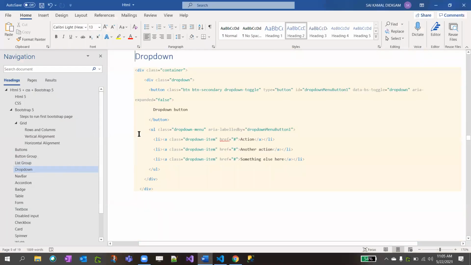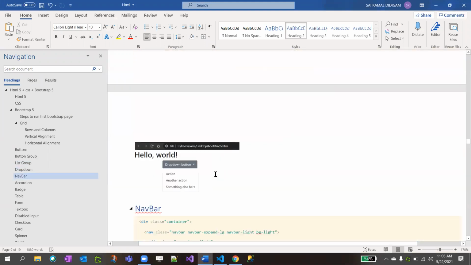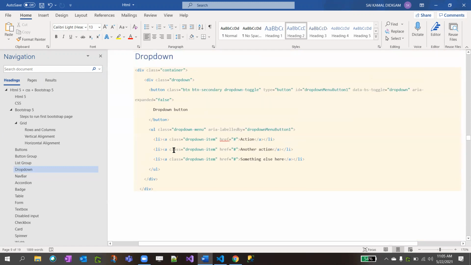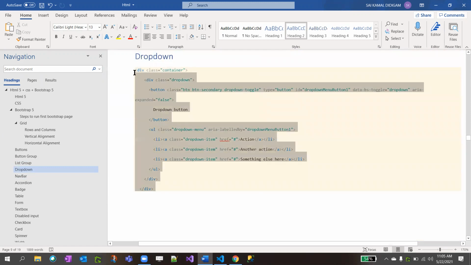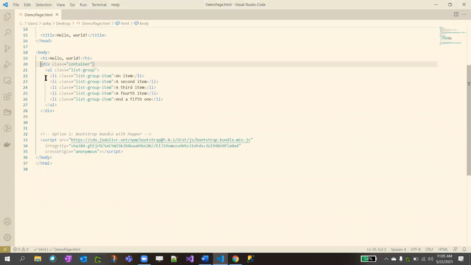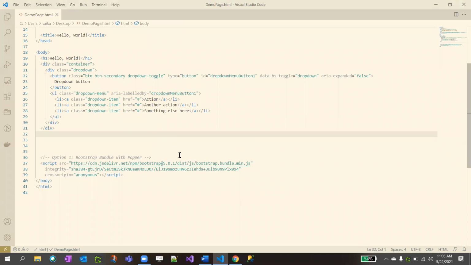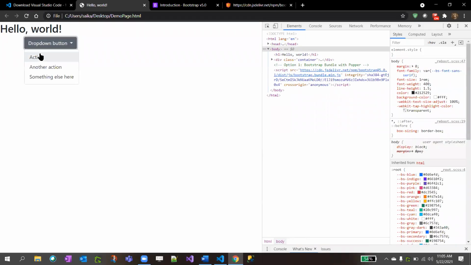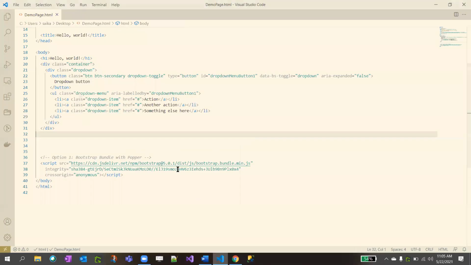So now drop down. Drop down is nothing but when you click on the button, I'm displaying these three things, right? If you want to write that in plain HTML, that's very painful. So saving it. We have a button now, and clicking on it will open three items inside the drop down, right? This is called button drop down.